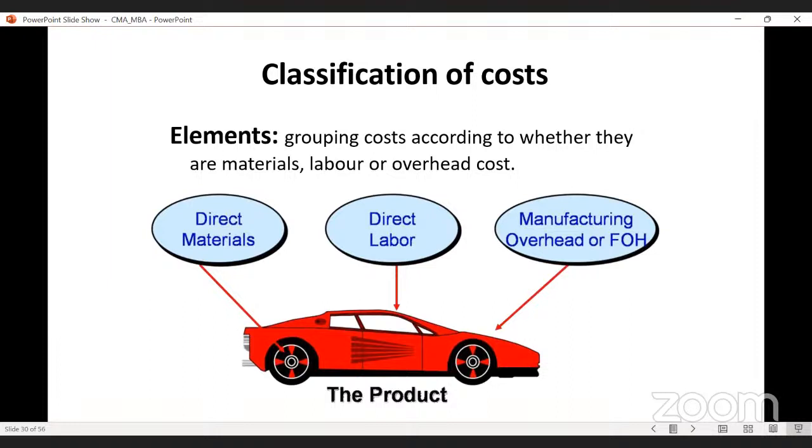Let us take this particular product. Here, the product is the car. I hope you have already seen this image in this slide. Yes or no? Yes, sir. When any automobile company is manufacturing a car, it needs some material, some labor, and some expenses also.